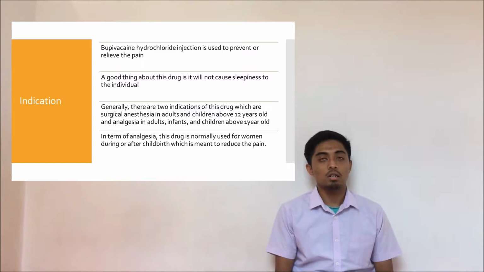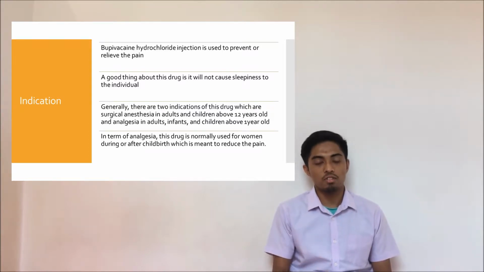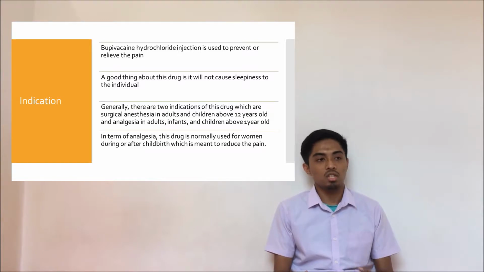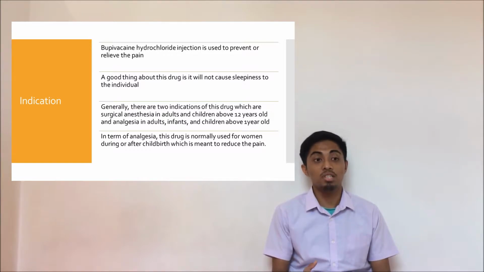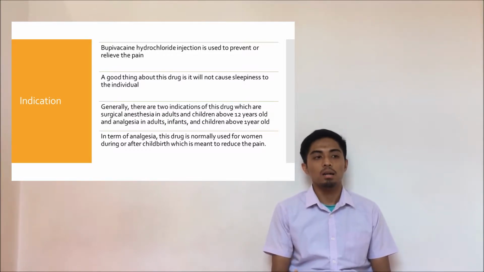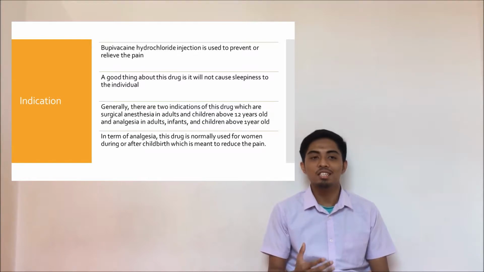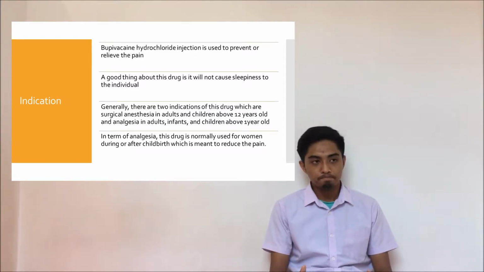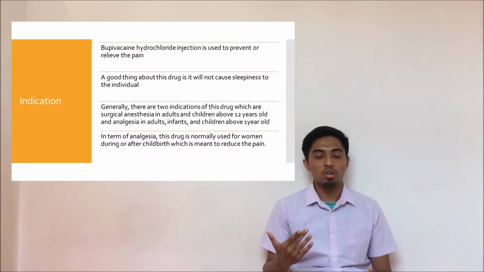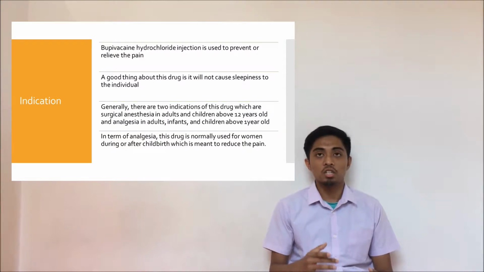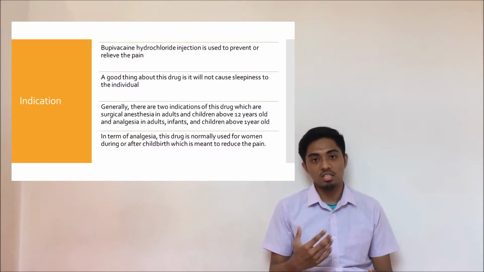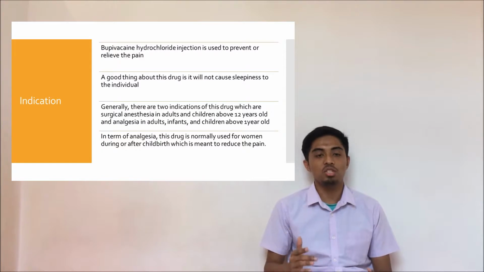Generally there are two indications of this drug. It is used in surgical anesthesia in adults, infants and children above 12 years old. The second indication is that it is used as analgesia in adults, infants and children above 1 year old. This type of drug is used to prevent or relieve pain, and one special thing about this drug is that it doesn't cause sleepiness to the individual.